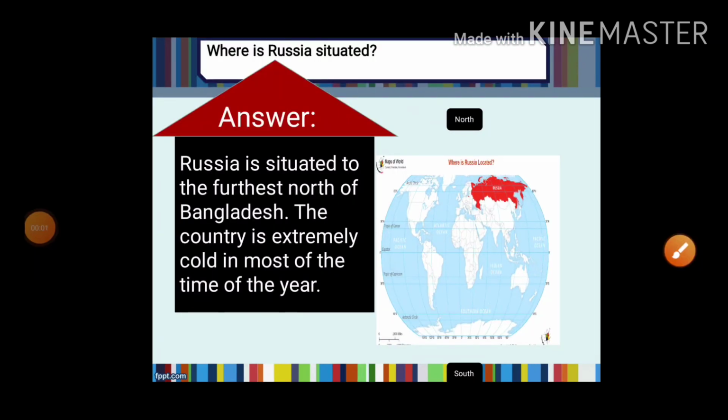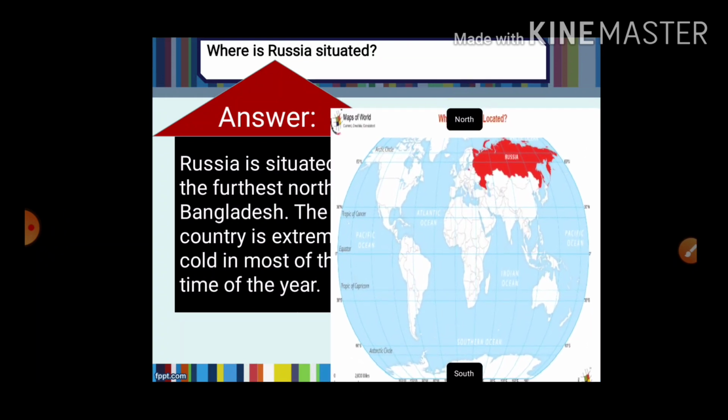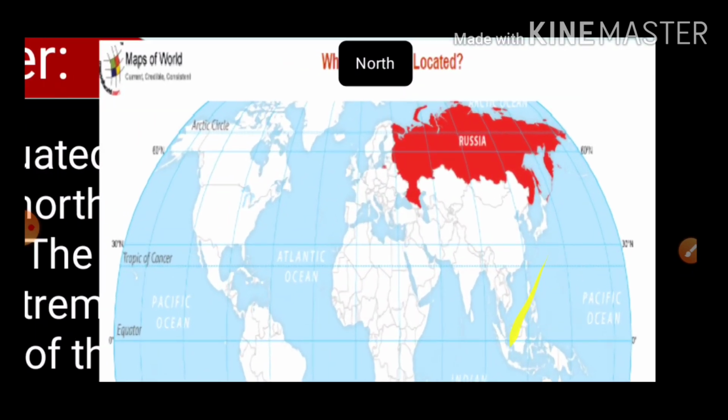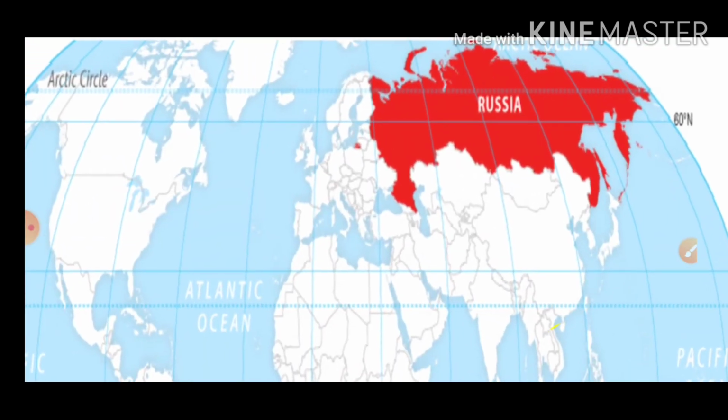So the next question is, where is Russia situated? The answer is, Russia is situated to the farthest north of Bangladesh. The country is extremely cold most of the time of the year. Now Russia is situated the farthest north of Bangladesh. Then we need to see where Bangladesh is situated. Now see, this is the north side of the map and this is the south pole of the map. Now let's see where Bangladesh is situated.